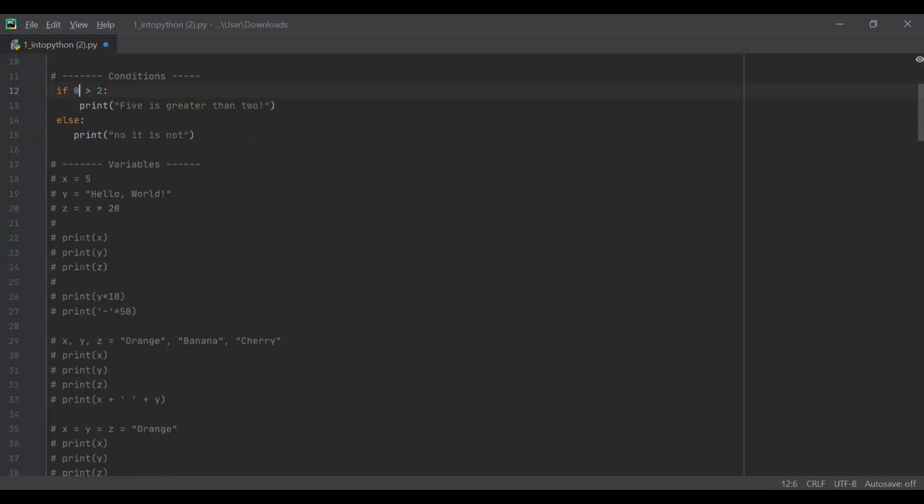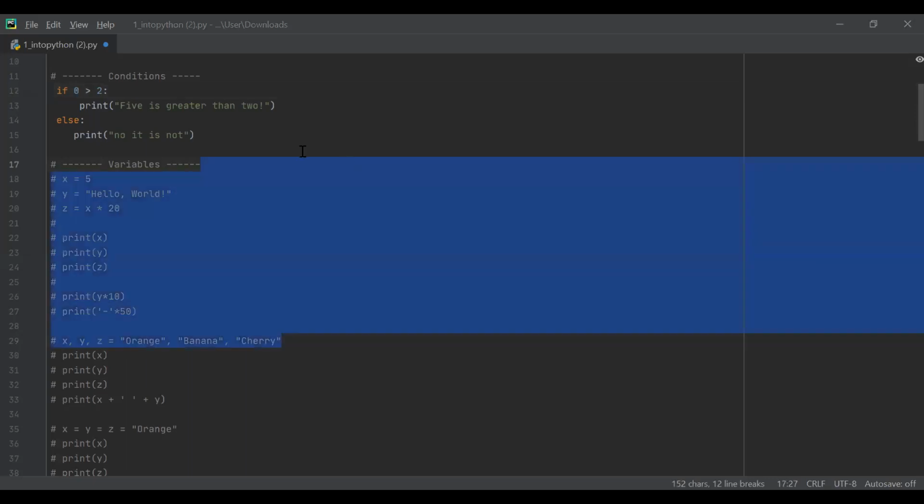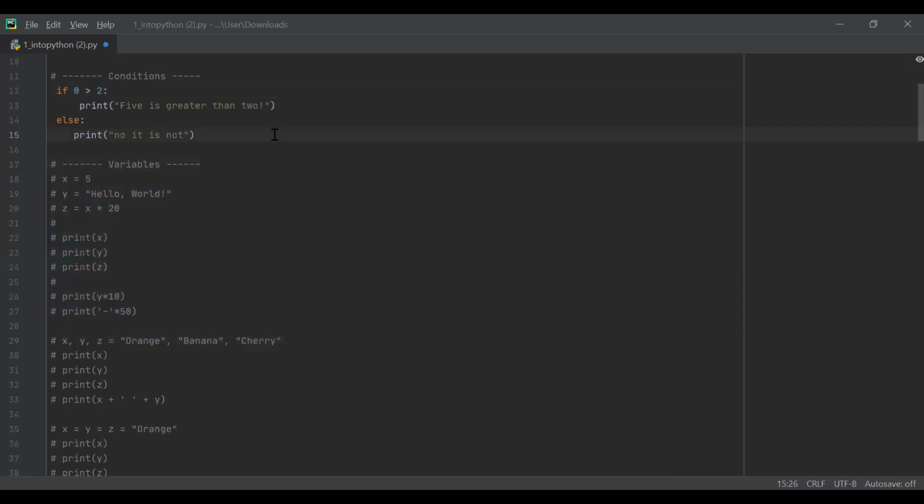Again, let's say I put 0. What will it print now? Can anybody tell me? Someone? No, it's not. Great. Does anybody have any questions?